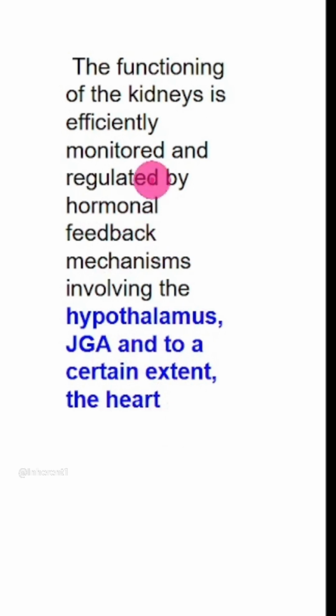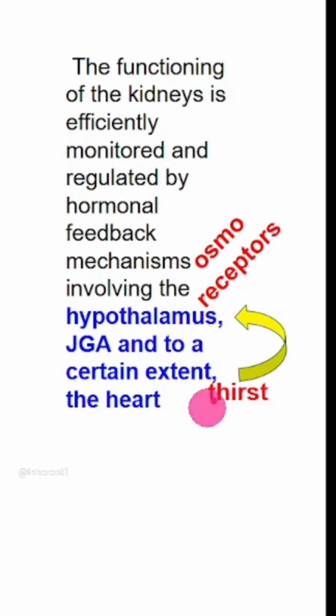In the NCERT textbook, they haven't clearly mentioned where osmoreceptors are situated. So functions of the kidney are efficiently regulated by hypothalamus, JGA, and to a certain extent the heart. So in the event of excessive loss of fluid, osmoreceptors which are situated in the hypothalamus will switch on, and this is the reason the hypothalamus will in turn increase thirst. It will also regulate and control the secretion of ADH by the posterior pituitary.